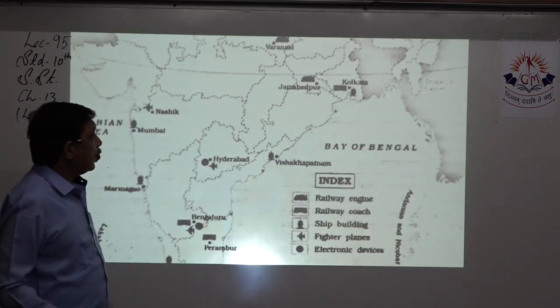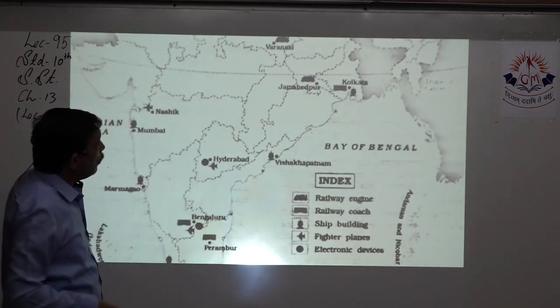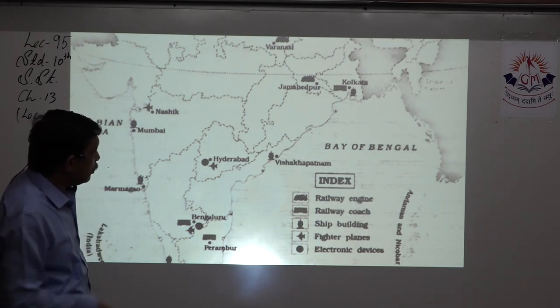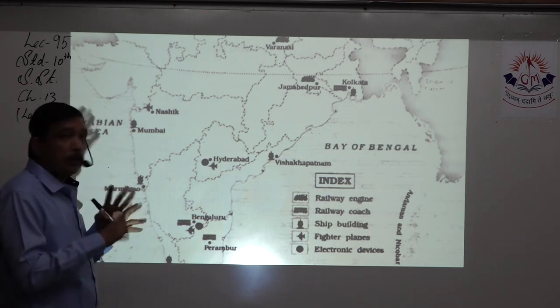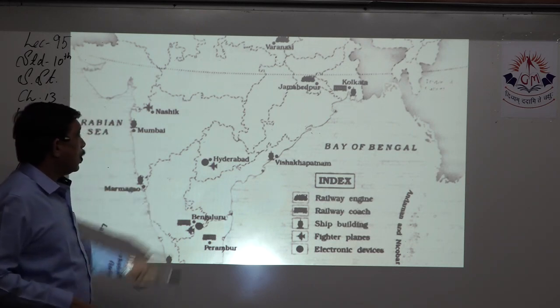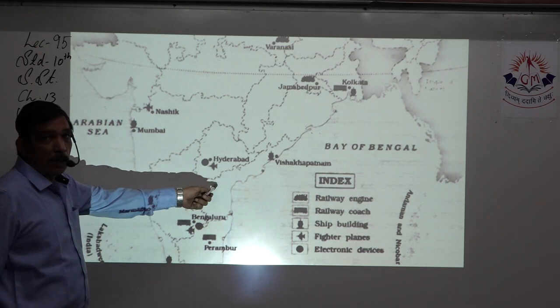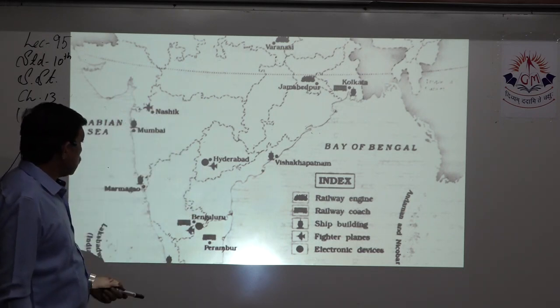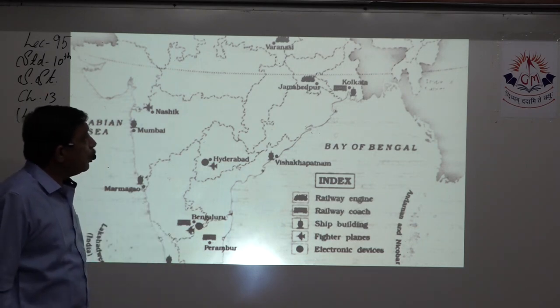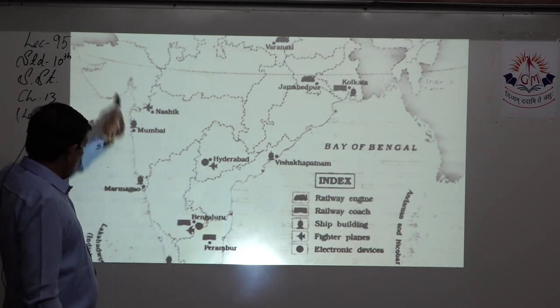The most important one, railway engines. One you can see in Varanasi, and Jamshedpur. The places are given in your material. The map is also given. Yes, you can match it. Aviation industry, fighter planes, parts, etc. It is over here in Hyderabad. It's in Nasik. It's in Bengaluru. So shipbuilding, you always find over here.